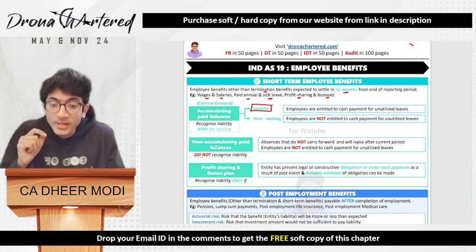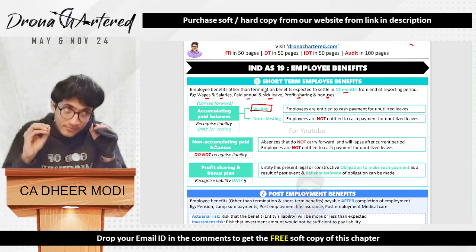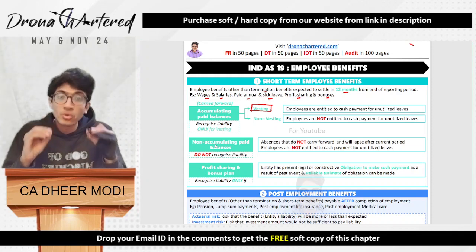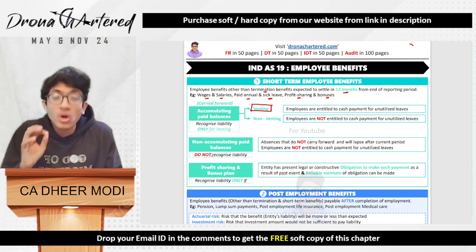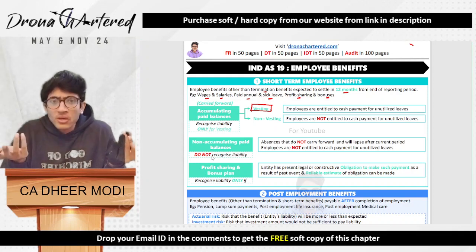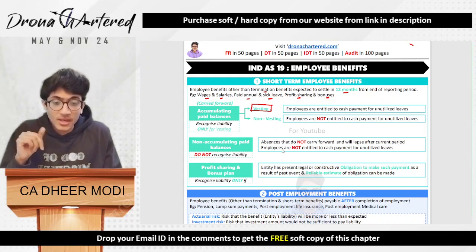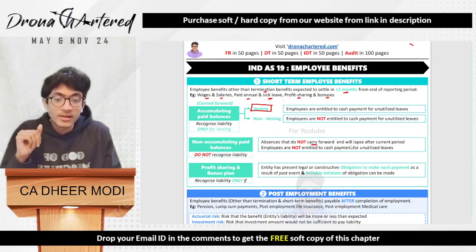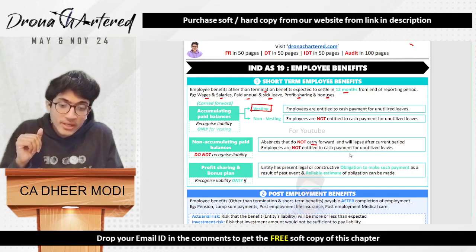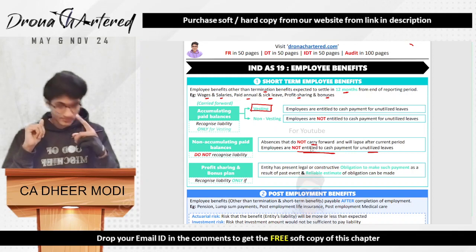Next is your non-accumulating paid balances. That means if you do not take any leave, they lapse. If I have allowed you 10 leaves and you do not take 10 leaves in this year, next year this will not be carry forwarded. So you do not recognize any liability because I don't have to pay anything. Then why do I recognize a liability? So these are absences that do not carry forward and will lapse after the current period. Employees are not entitled to cash payment for unutilized leave. They are not allowed to be carry forwarded and they will lapse, and employees are not entitled to any cash payments for the unutilized leave.